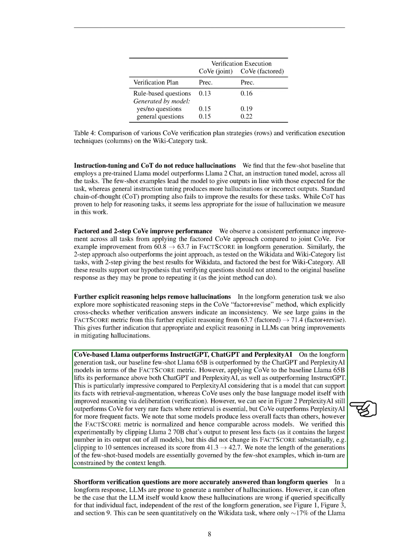On the long-form generation task, our baseline few-shot Llama 65B is outperformed by the ChatGPT and Perplexity AI models in terms of the FACT-SCORE metric. However, applying CoVe to the baseline Llama 65B improves its performance above both ChatGPT and Perplexity AI, as well as outperforming InstructGPT. This is particularly impressive compared to Perplexity AI, a model that supports its facts with retrieval augmentation, whereas CoVe uses only the base language model itself with improved reasoning via deliberation and verification.